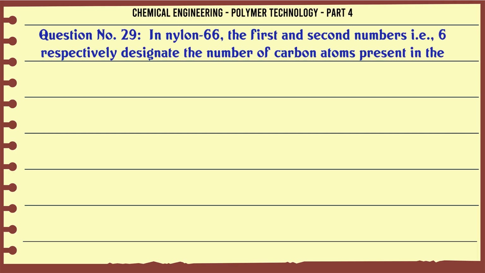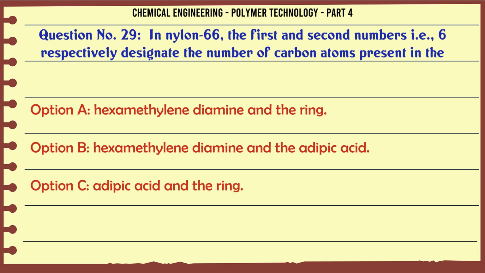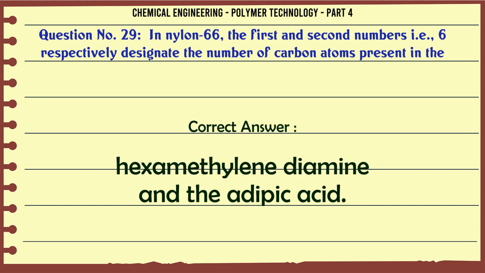In nylon 66, the first and second numbers, i.e. 6 and 6 respectively, designate the number of carbon atoms present in the A. hexamethylene diamine and the ring, B. hexamethylene diamine and the adipic acid, C. adipic acid and the ring, D. none of these. The correct answer is hexamethylene diamine and the adipic acid.